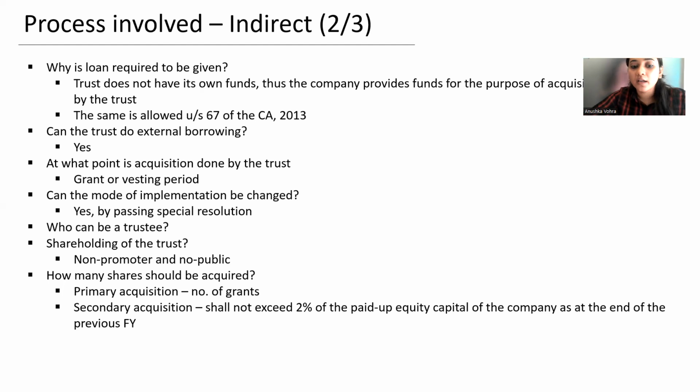They should not hold unappropriated inventory. Unappropriated inventory is stocks, options which are not backed by grants. The trust has purchased shares from the market, but those are not backed by the grants. Against that, the company has not granted any options. For that unappropriated inventory, there is a certain procedure mentioned under the SEBI regulations, which the trust has to take care of, so that it does not hold unappropriated shares up to a certain point of time.